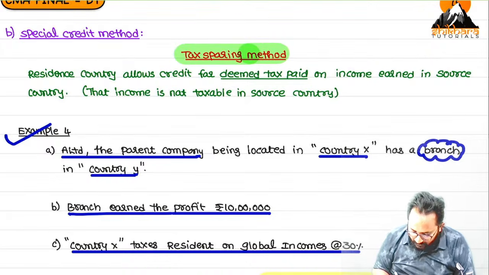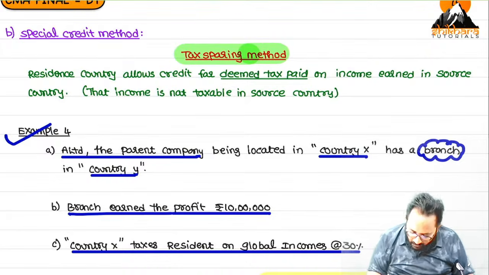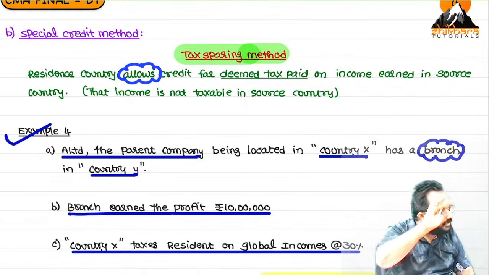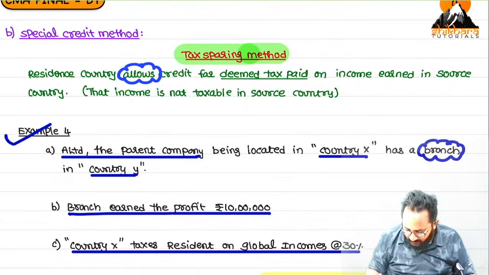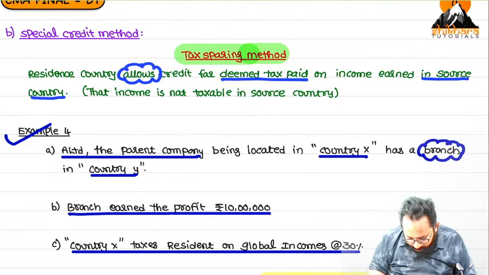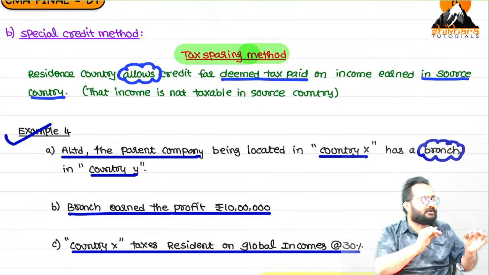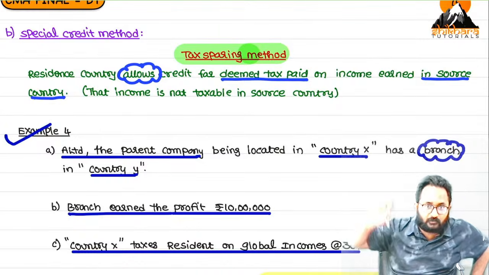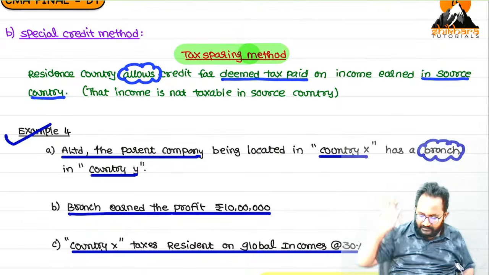Now please read the sparing method related theory. Which country is giving the credit? Resident country. Does it allow credit for actually paid tax or deemed to be treated as paid? Deemed to be treated as paid. That means deeming to be treated as tax paid on that income. Deemed tax paid on that income in the source country. If you observe this theory, I have not used India and foreign country at all. I am always using resident and source.